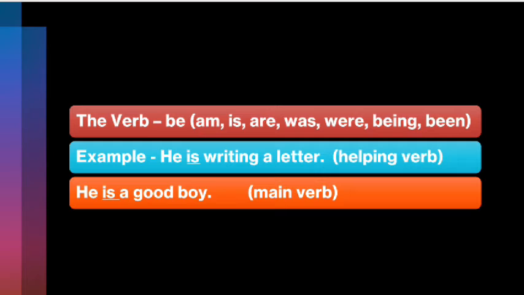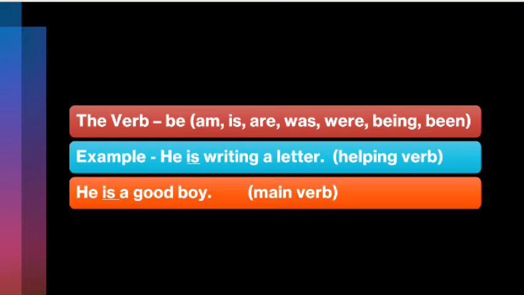Look at the be form of the verb. The be form includes am, is, are, was, were, being, and been. Of course, it is an irregular verb, and it acts as a main verb as well as the auxiliary verb. For example, he is writing a letter. Here is is acting as a helping verb.